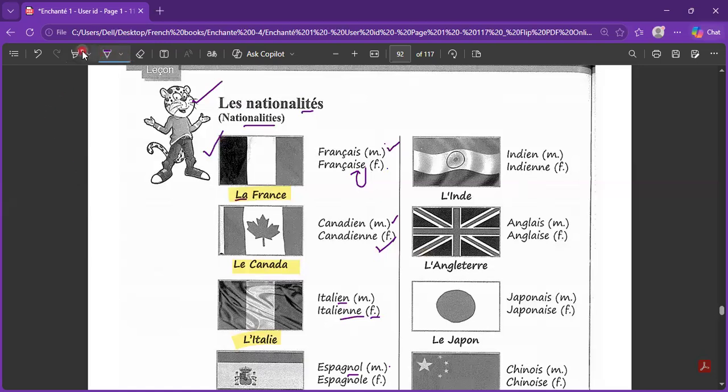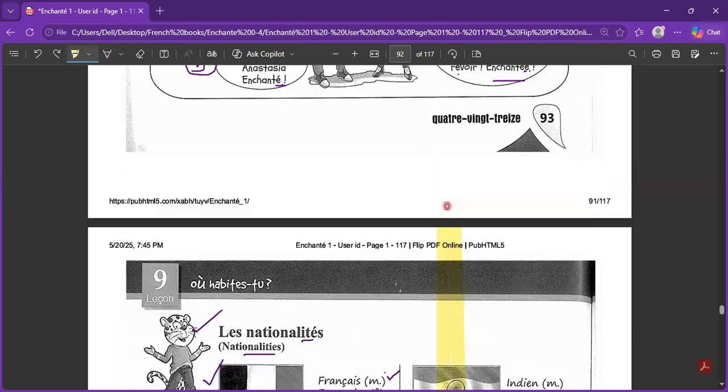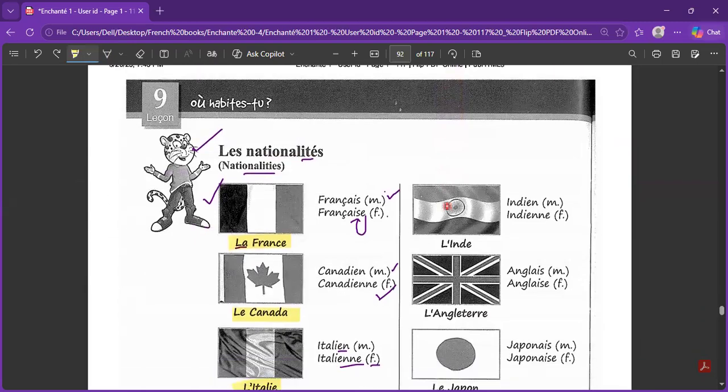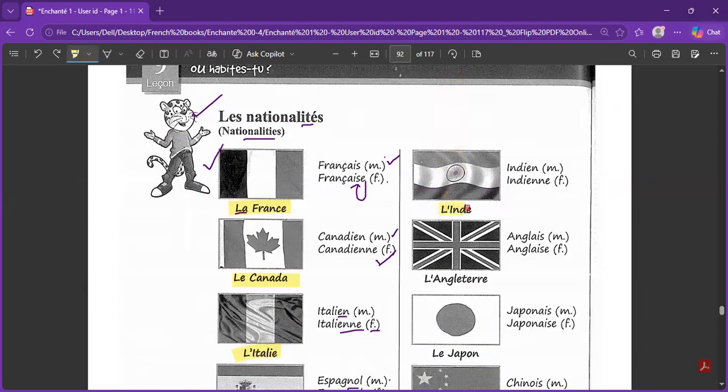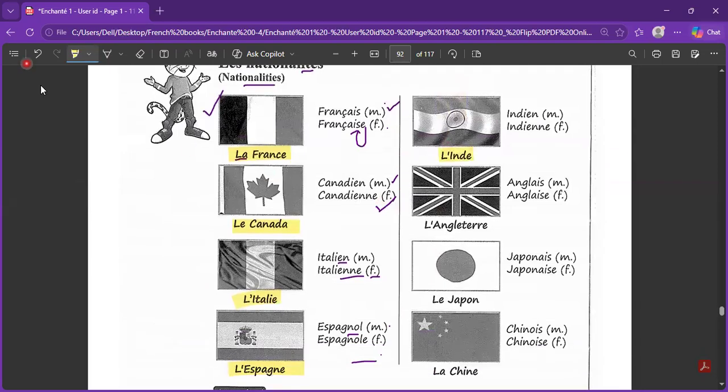Coming to India, which is l'Inde. The male member of India will be indien in nationality. IEN gives you the sound of ya. And the female will be indienne.